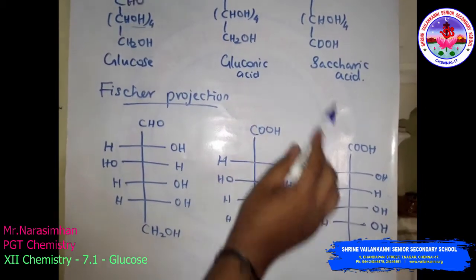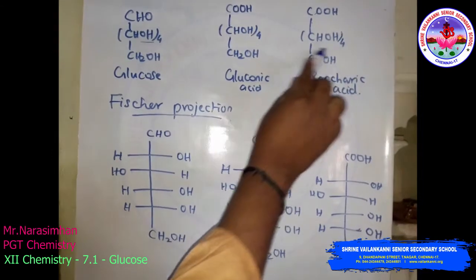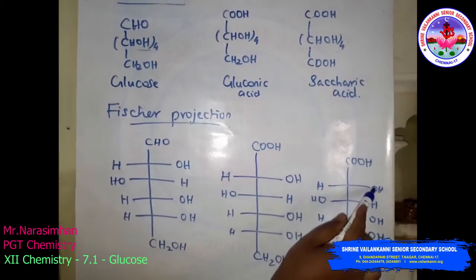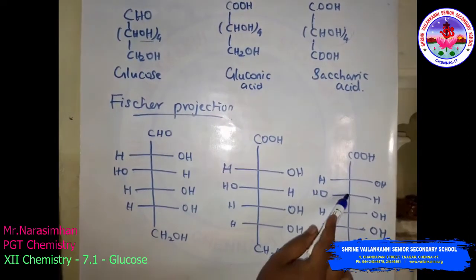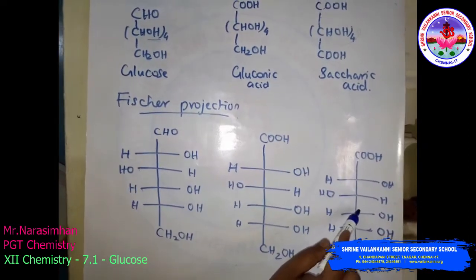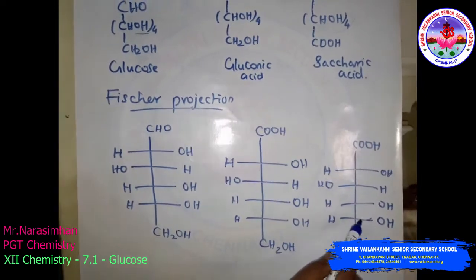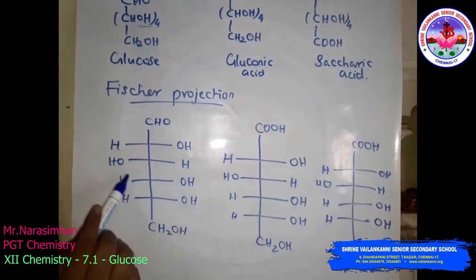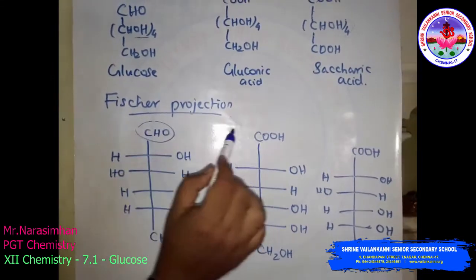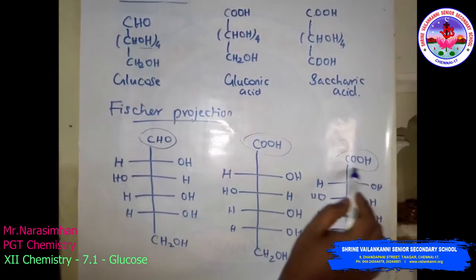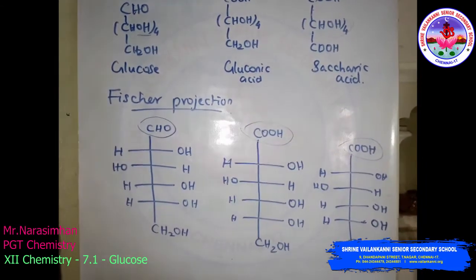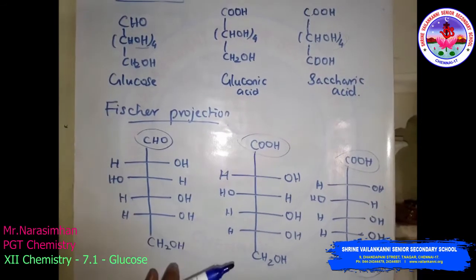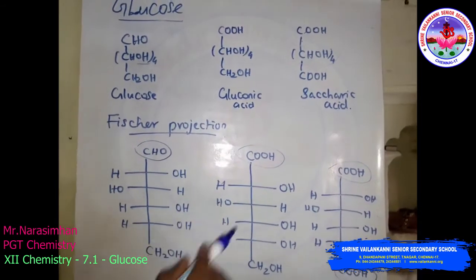The number of CHOH is 4 times. Look here: CHOH one time, 2 times, 3 times, 4 times. So all these compounds are the same, only the functional groups change, the first carbon and sixth carbon. So this is the spatial arrangement of glucose, gluconic acid and saccharic acid.